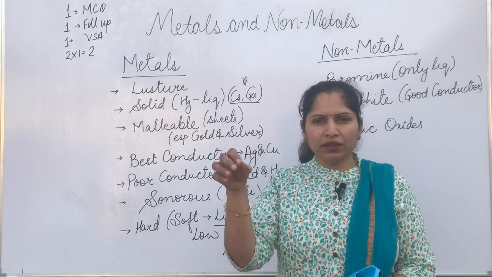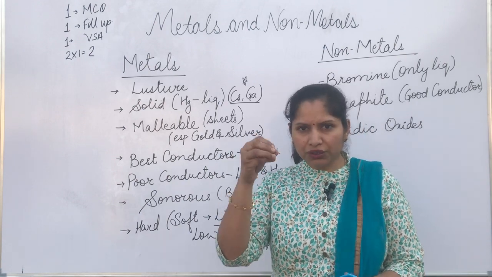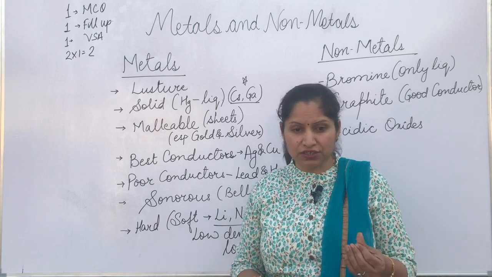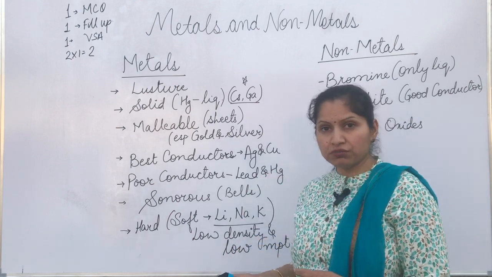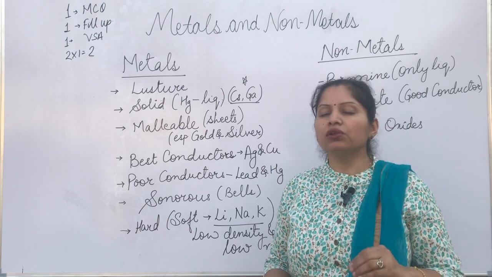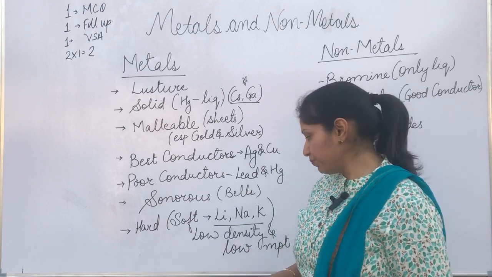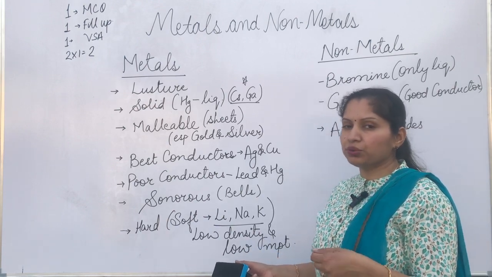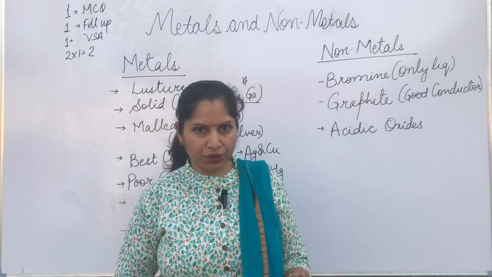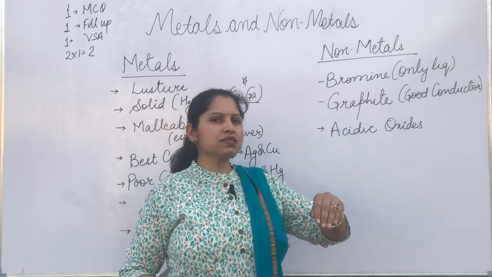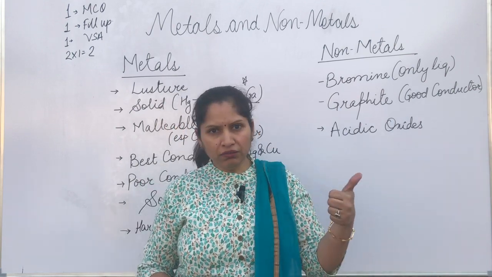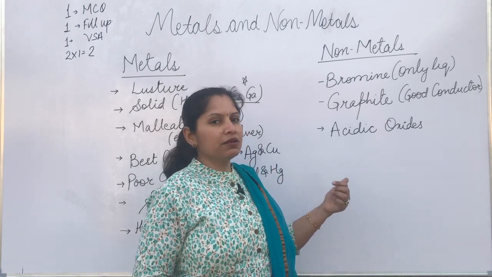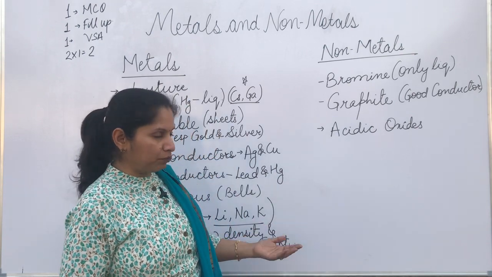Whenever you put a metal into water, it usually sinks because it has a high density. So usually metals have high density, but lithium, sodium, and potassium have very low density. Apart from that, their melting point is also low. If you try to heat them, they will easily melt away. The lowest melting point is that of mercury, liquid at room temperature. Then come cesium and gallium, and then lithium, sodium, and potassium. They also have low melting points.